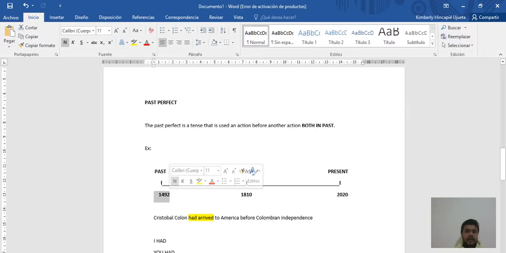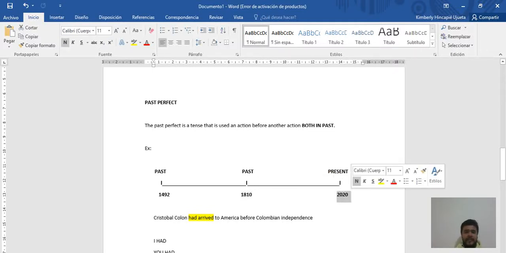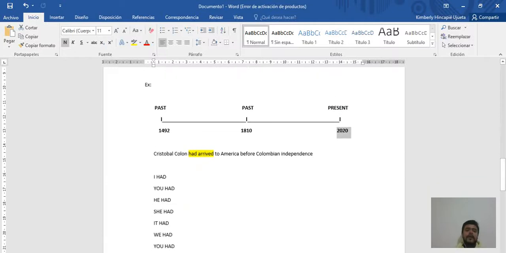we have here this year, 1492. We have here the other, 1810, and we have here the present, 2020. This is one example. Cristobal Colon had arrived to America before Colombian independence. If you see, Cristobal Colon arrived here in the past. The Colombian independence was in this date, past, but we're in the present. You see, an action before other action, but in past.